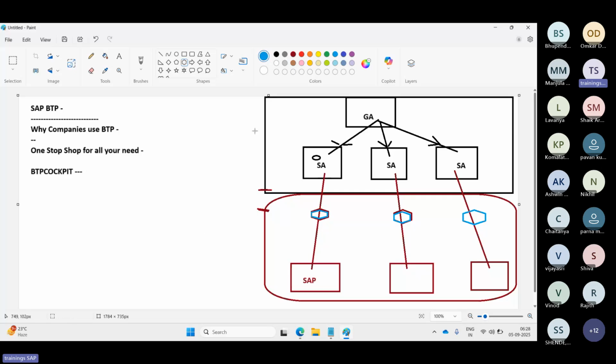So this is the way. If you choose a BTP application at the sub account level, that application goes via the cloud connector to the backend SAP system and provisions the data from the backend SAP systems. That is what we do in the landscape setup, right?